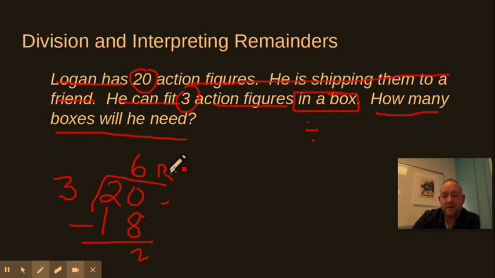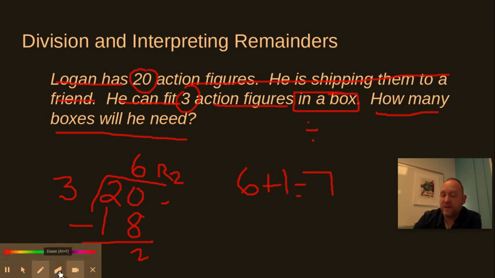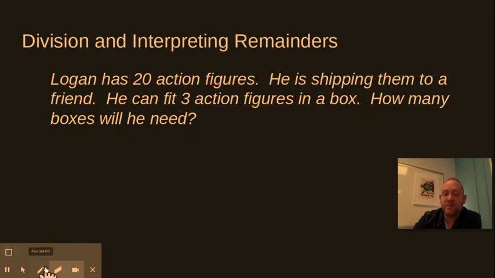Now, this is not my answer because 6 remainder of 2 can't be how many boxes. I can't have a remainder of 2 boxes. What this means, I have 6 boxes totally full, and then I have 2 action figures left over. Well, if I'm sending these to my friend, I will want to put them in a box as well. So that means I'll need 6 boxes that will be full of 3 action figures and 1 box that has the 2 in it. So I'm going to need 7 boxes in total. So again, your answer would be 7 boxes. Remember, when you have anything with a remainder, especially if it's a story problem, you need to go back through and interpret what does that remainder mean.